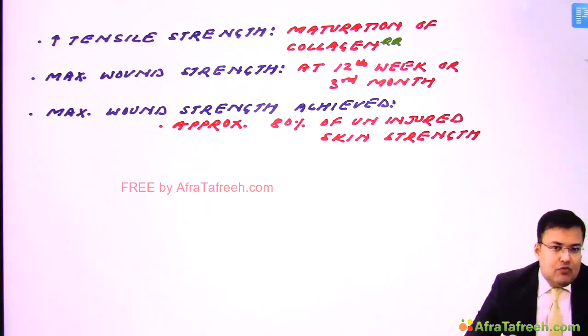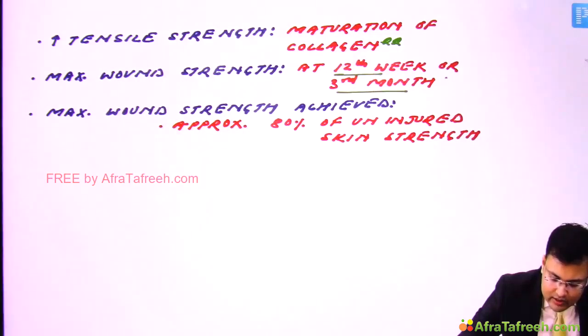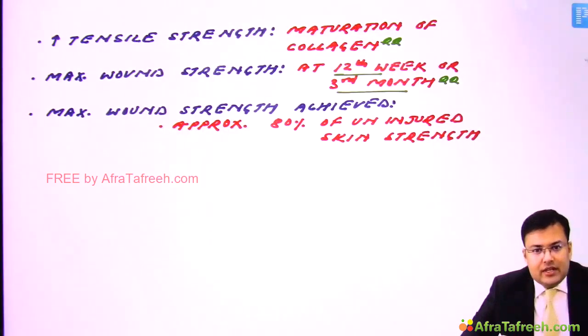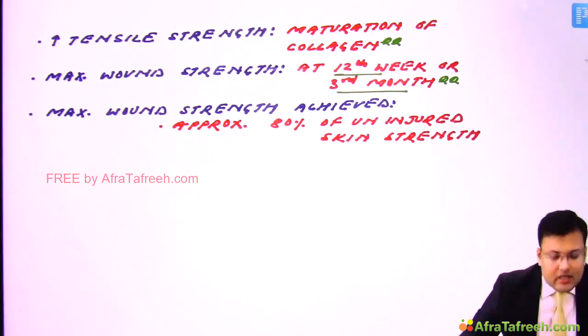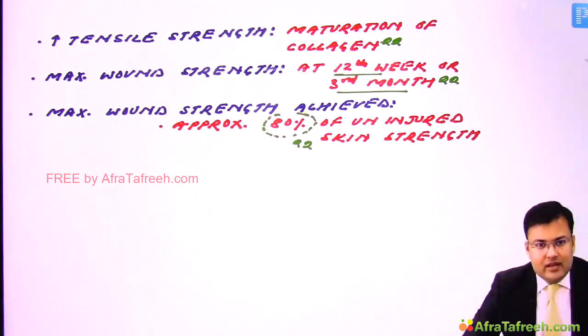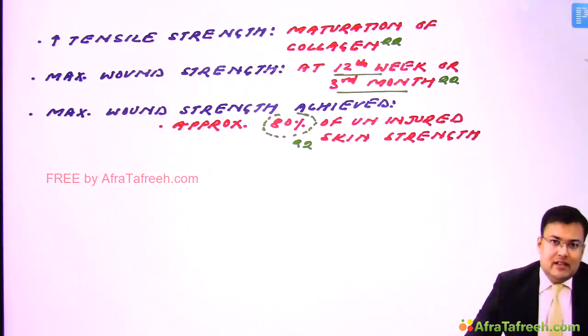At the 12th week or 3rd month post injury. Now, what is the maximum wound strength achieved? It's not 100%; it is approximately 80% of uninjured skin strength.